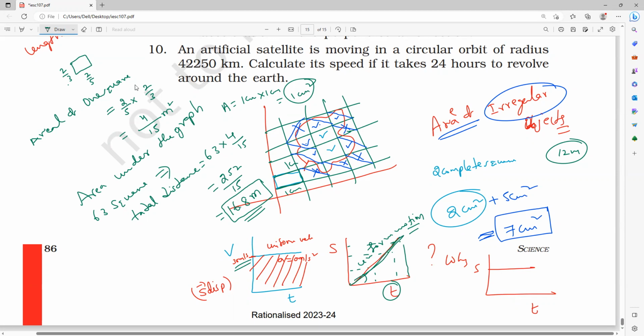But here, the distance is, for example, 10 meters. At t equals 0, 10 meters. At t equals 10 seconds, also 10 meters. At t equals 100 seconds, also 10 meters. So what is the displacement shown by the body? Displacement is equal to 0. Understand? Then the body is not in uniform motion. The body is said to be at rest. Are you clear, everybody?